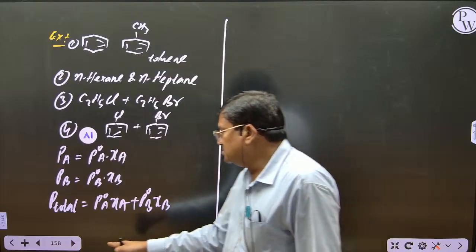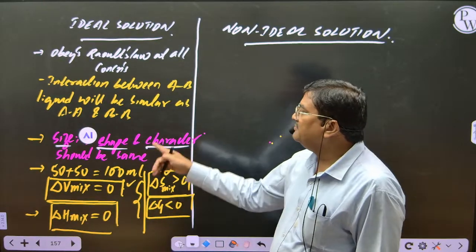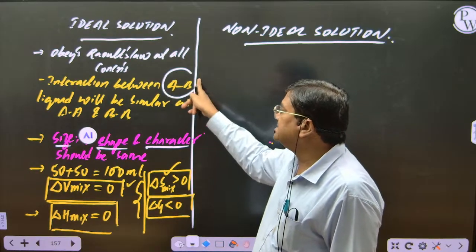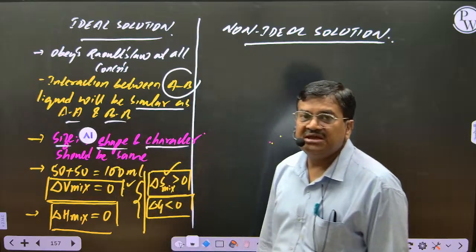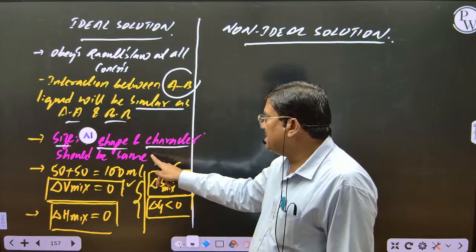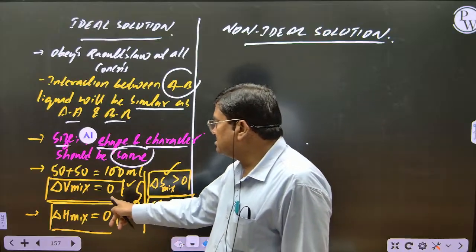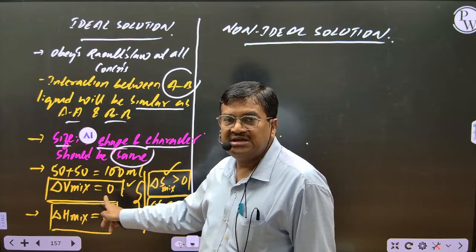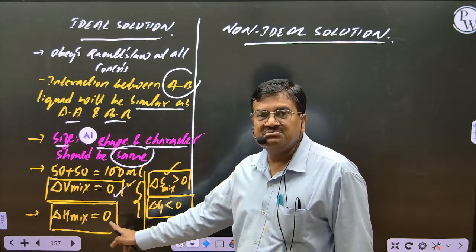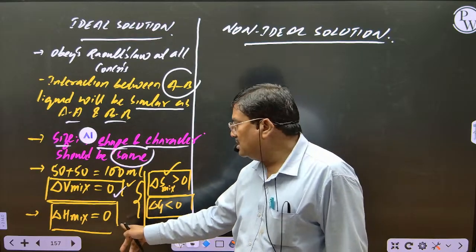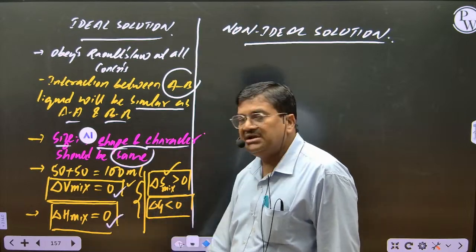Now see, I show you the first beginning one. This is ideal. When do we call it ideal? If the interaction between AB liquid is same as A liquid and B liquid. How should the size, shape and character be? Size, shape and character should be same. And what will be the volume change of mixing? There should be no change in volume because interactions are same. And what will be the enthalpy change of mixing? Heat is neither evolved nor absorbed. Means there is no interaction.